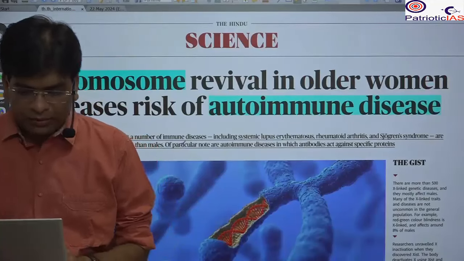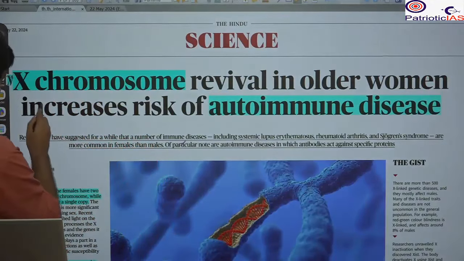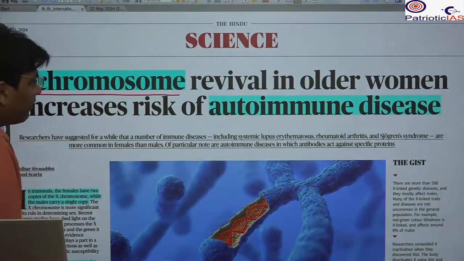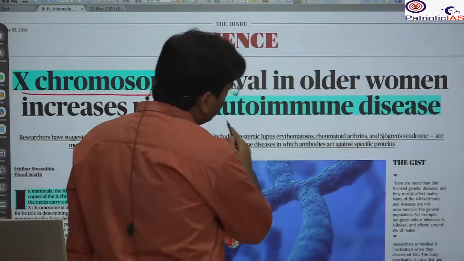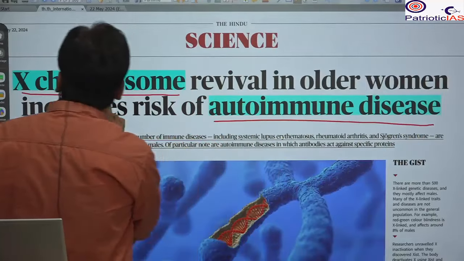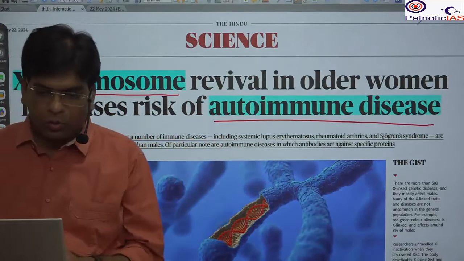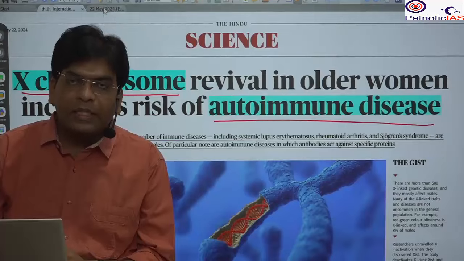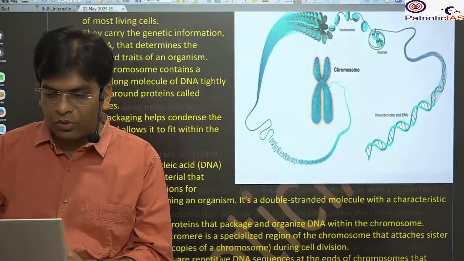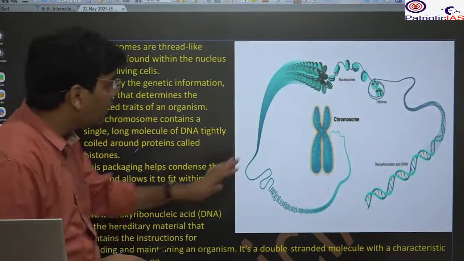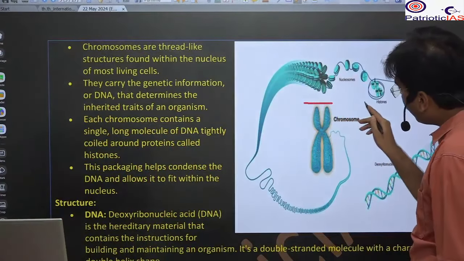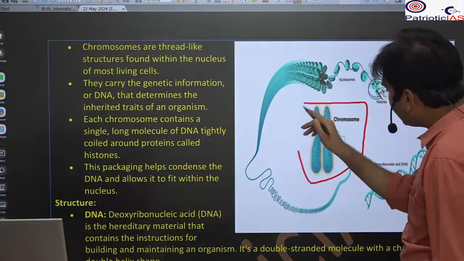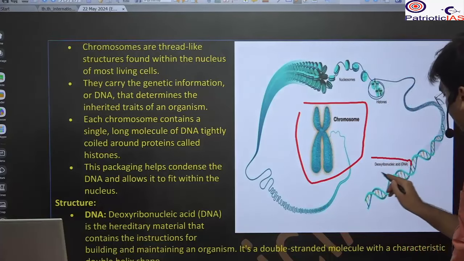Next important news that we are going to take is from the science section. X chromosome revival in older women increases the risk of autoimmune disease. So what is the X chromosome? So chromosome is a genetic construct in the human body, and here you will see that it is one of the basic building blocks of the human body, the chromosome. It is made up of DNA.